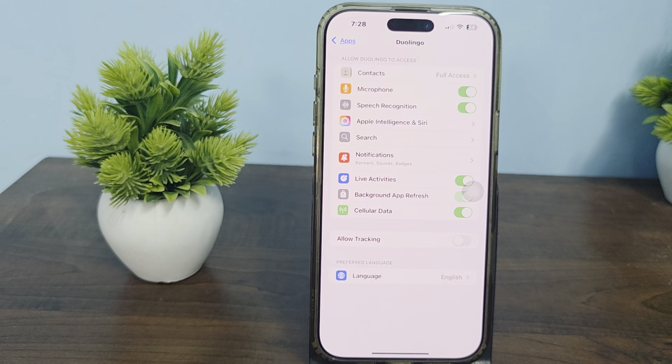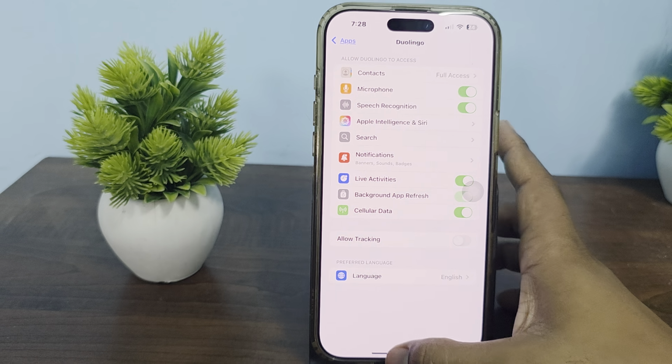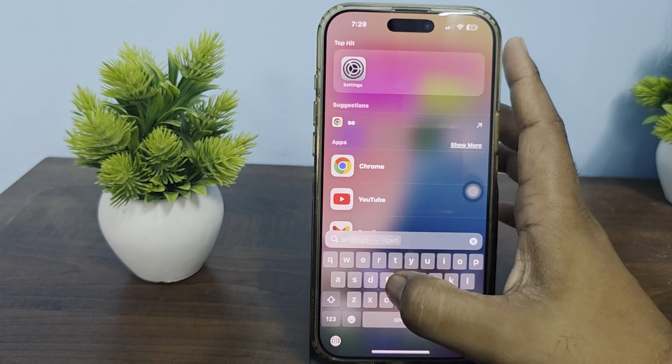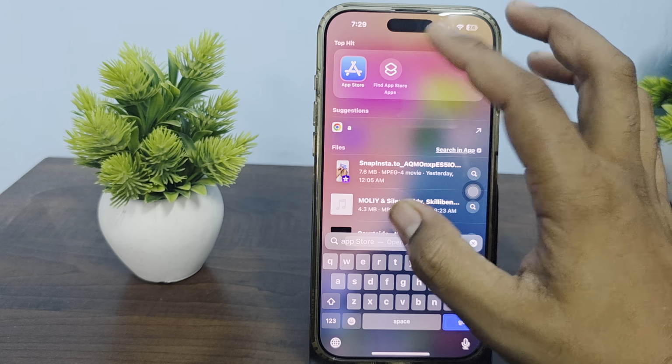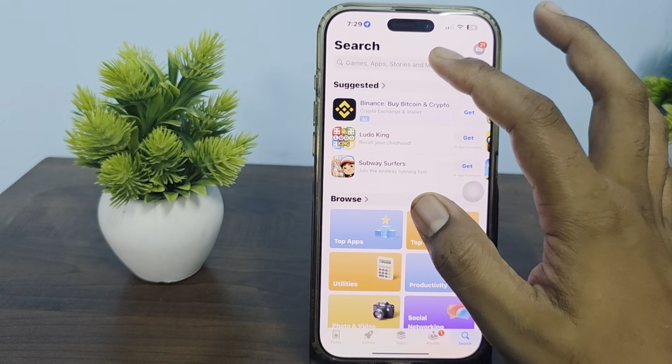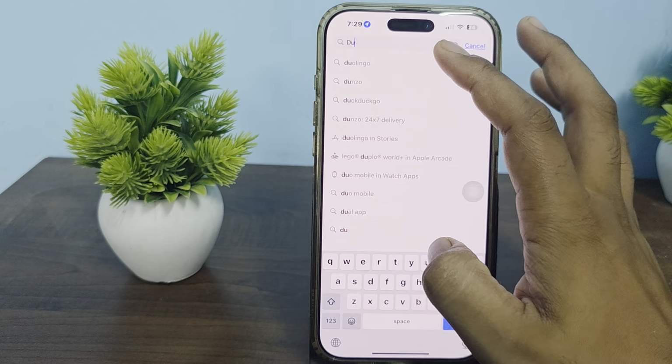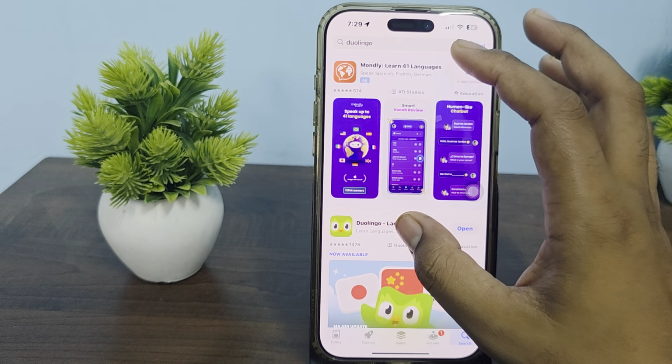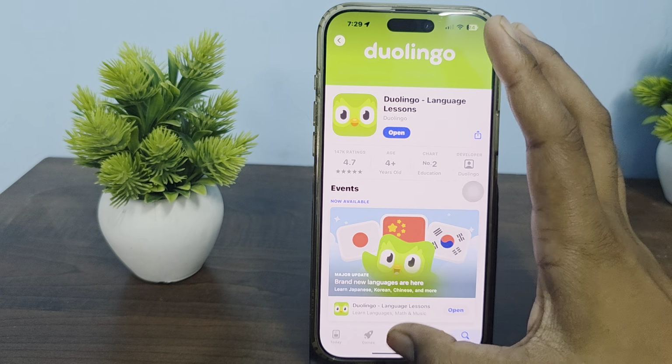Then you can also try to update your Duolingo app and your device software. Make sure your app and your OS is up to date. For updating the app, simply go to the App Store. Then in the search icon search Duolingo, and click here and open.